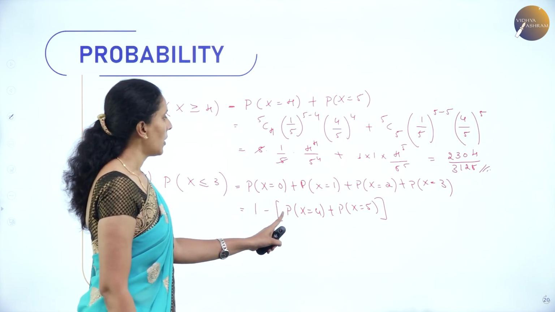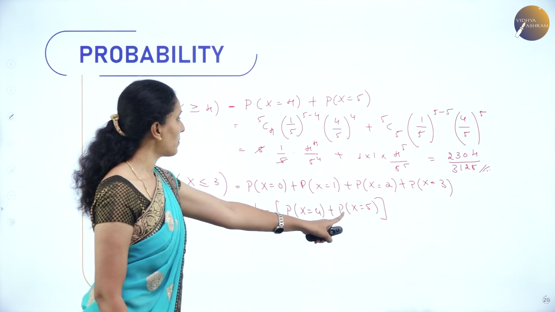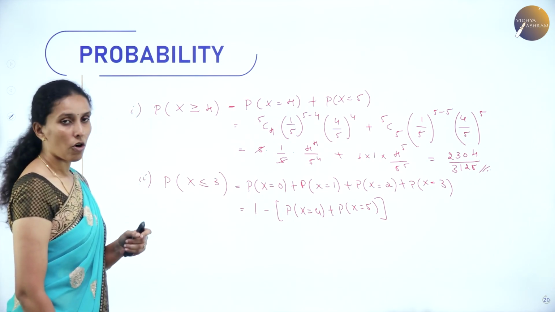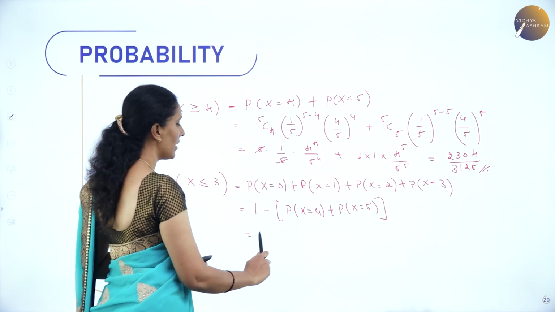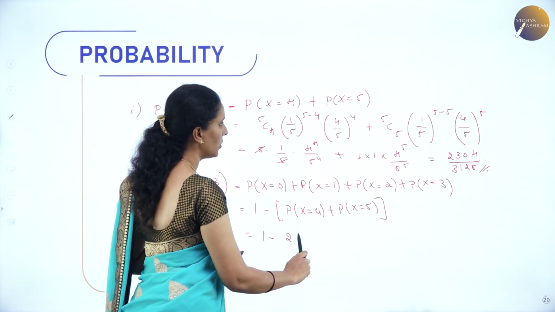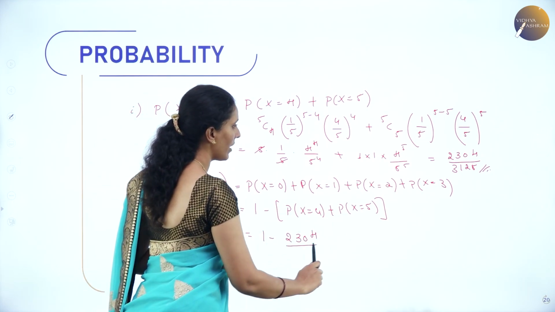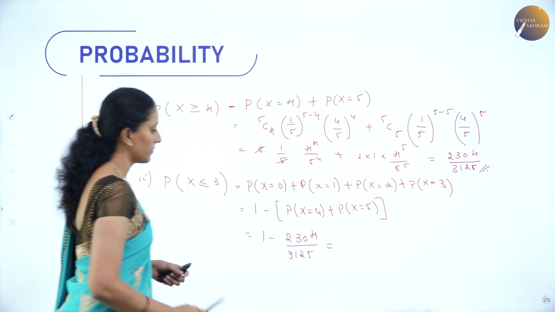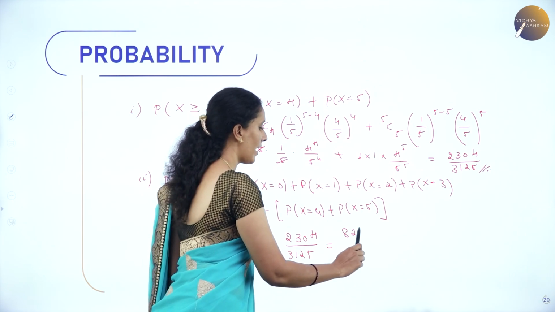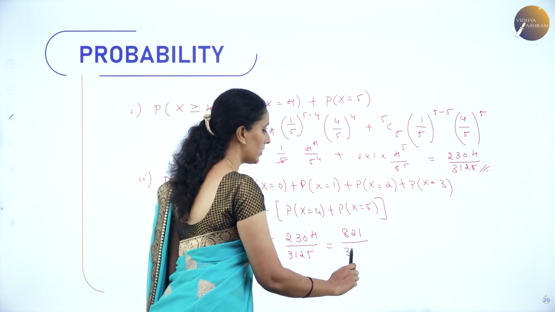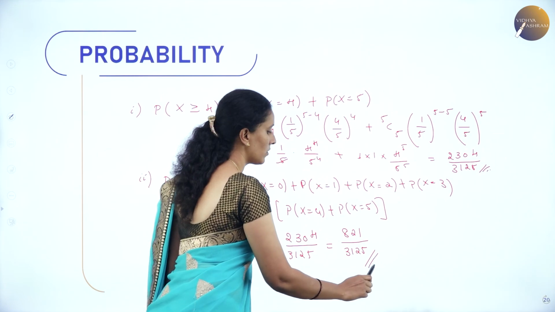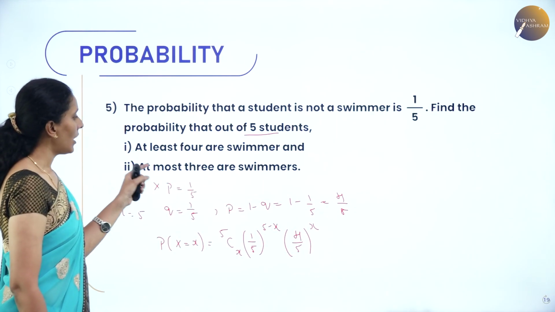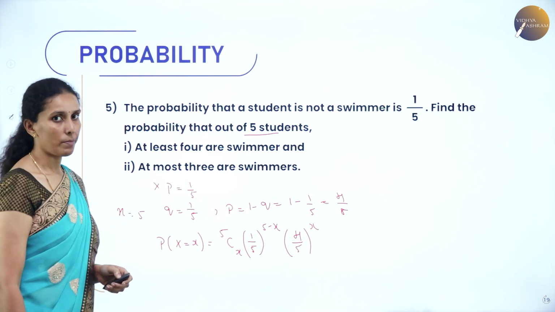Since we know this, probability of x is equal to 4 plus probability of x is equal to 5, we have got it as 2304 by 3125. I can take it as 1 minus 2304 divided by 3125. And when you solve this, you will get the value as 821 divided by 3125. So this is the binomial distribution for the at most 3 are swimmers.